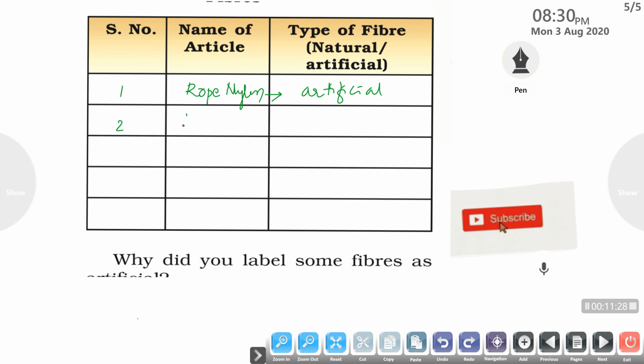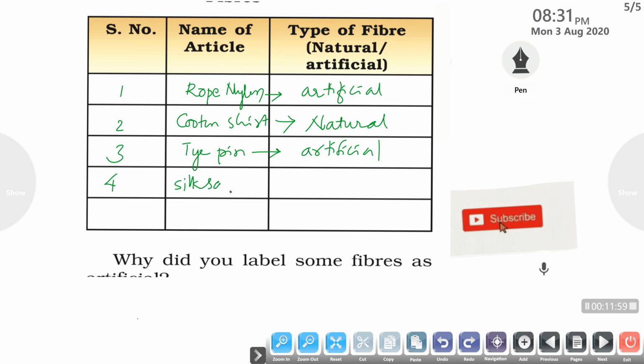Next, second thing, cotton shirt. Cotton is obtained from plants, that's why it is a natural fiber. Third one, terpene. It is a chemical substance, that's why it is an artificial fiber. The fourth one, silk sari. It is made by the silkworm.